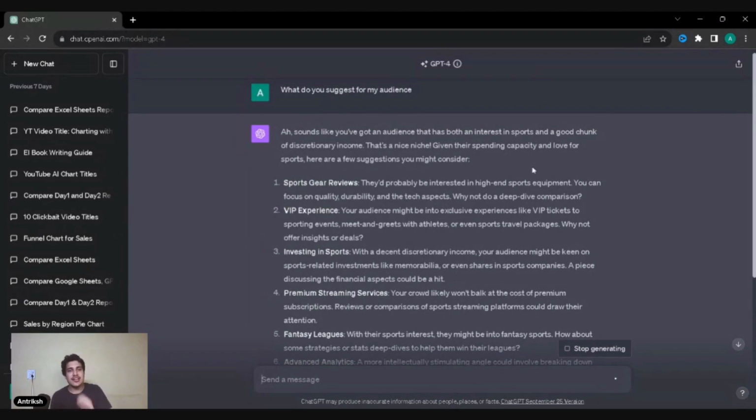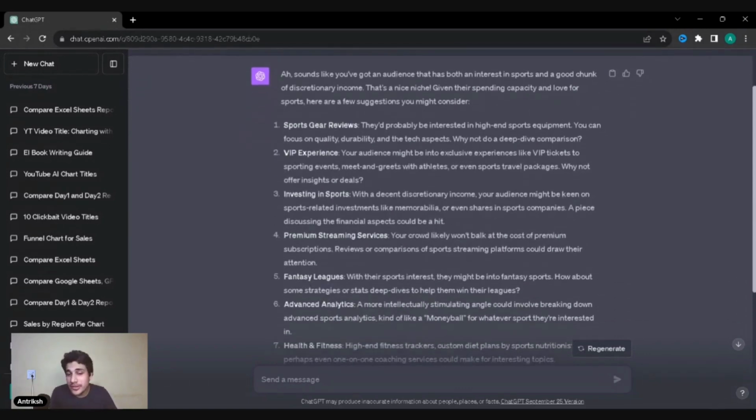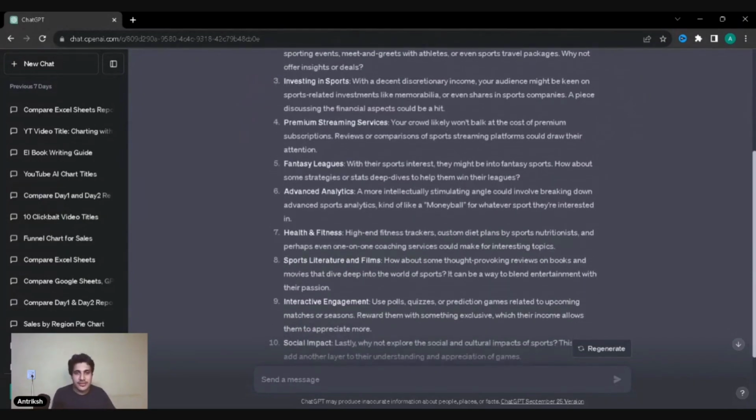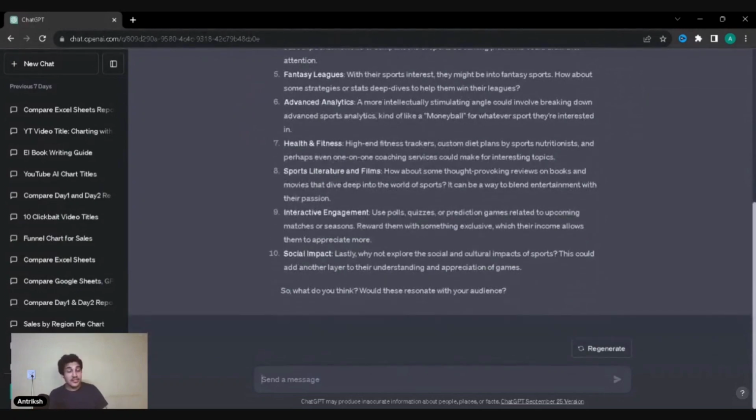Given their spending capacity and love for sports, here are a few suggestions. Sports gear reviews. They'd probably be interested in high-end sports equipment, VIP experiences, investing in sports, premium streaming services, fantasy leagues, advanced analytics, health and fitness, sports nutrition. See how cool that is?